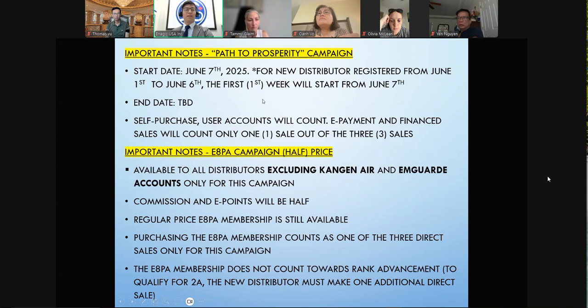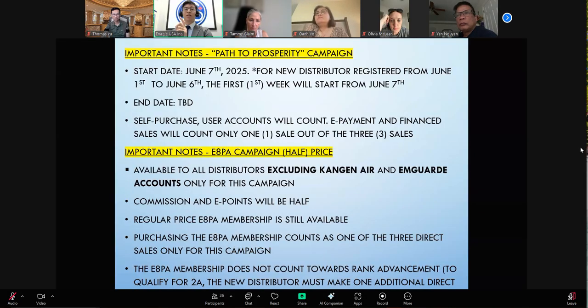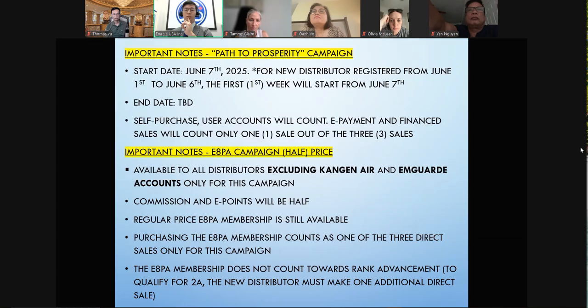And like I said in the past, self-purchase user accounts will also count. One thing to notice is the e-payment, the finance sale: we're only going to count 1 out of the 3 sales. So please keep that in mind.